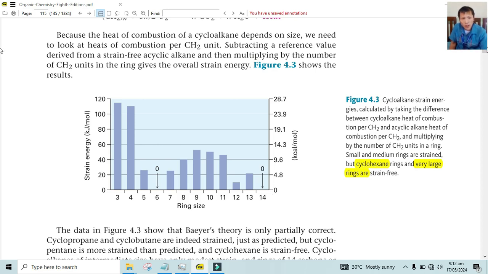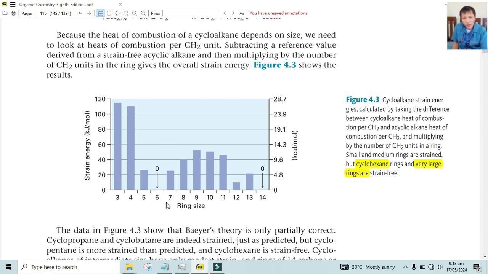So meaning the first proposal, the scientist who was described on the upper side, actually is somewhat correct, that the bigger the molecule is, the smaller the strain. So that's why all they can see is bigger size cycloalkane molecules, because they are not strained, meaning they are stable. But he is not totally right. Why? Because as you can see here, the carbon 6 has no strain, and after 14 actually has no strain. So those are the things that he is correct. There is no strain. That's why it is stable.